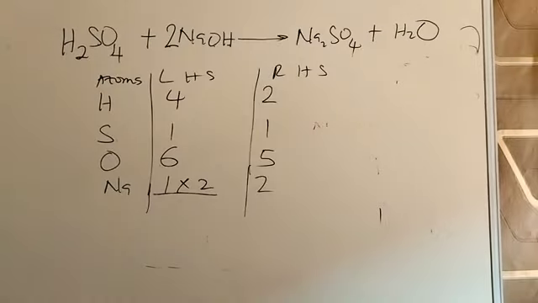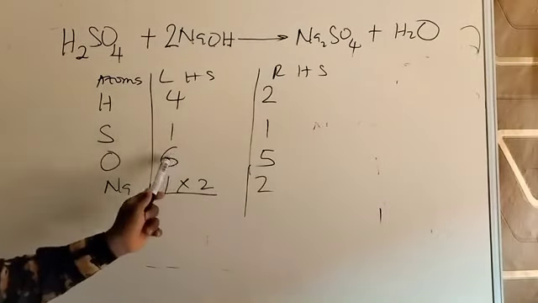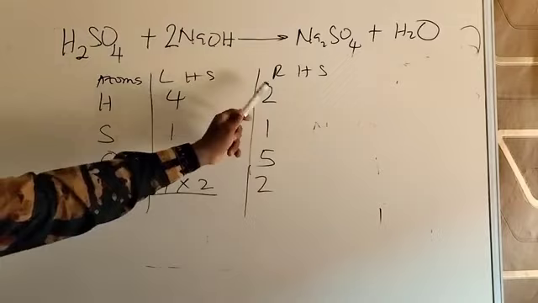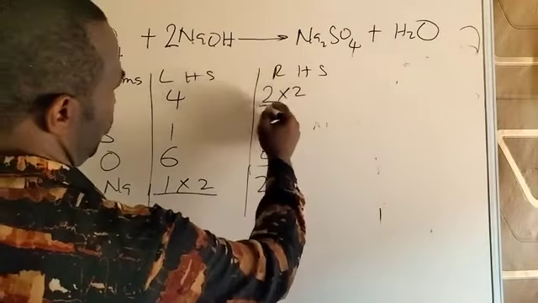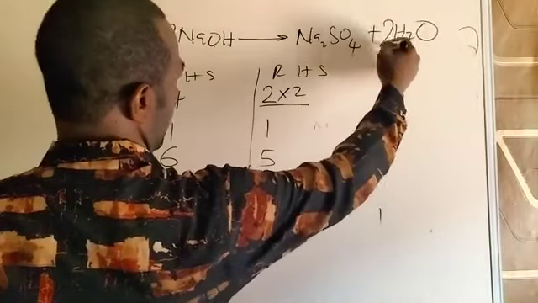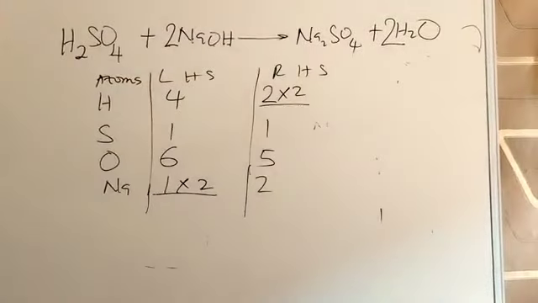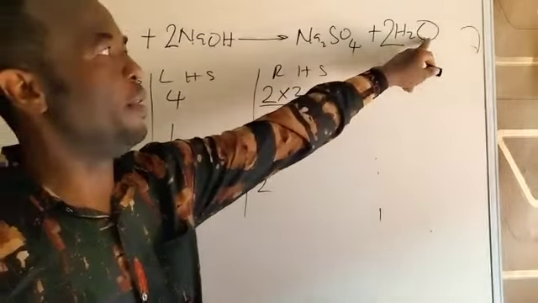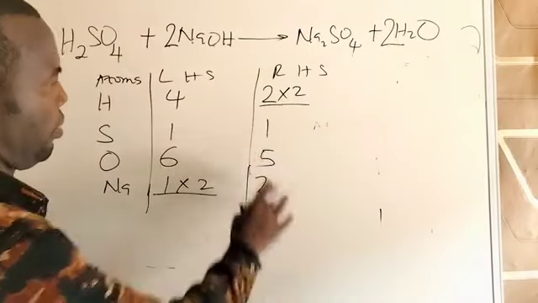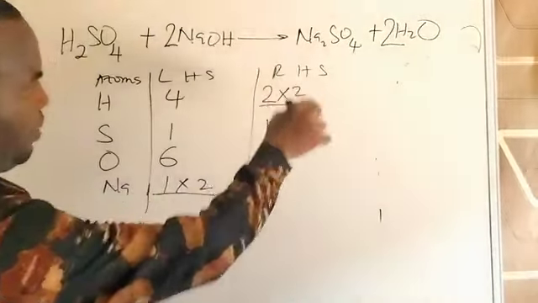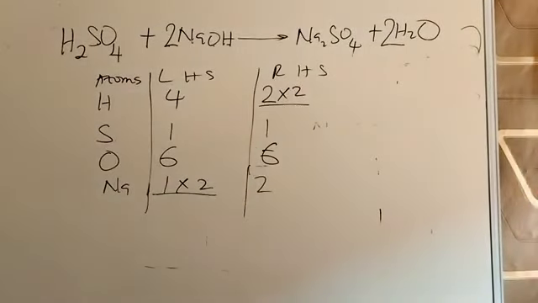The one that is easy to balance is hydrogen because 6 is not a multiple of 5, but 4 is a multiple of 2. Multiply this side by 2 to balance hydrogen. You now put the 2 here to balance hydrogen, making hydrogen 4. And by so doing, you're also affecting oxygen indirectly. 2 times 1, 2, plus 4, that gives you 6. By so doing, you have balanced everything.